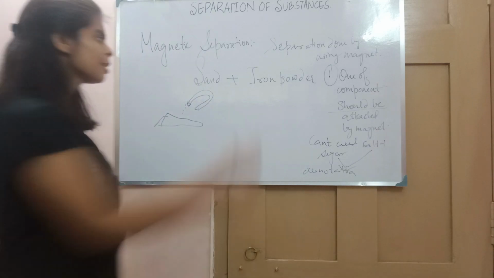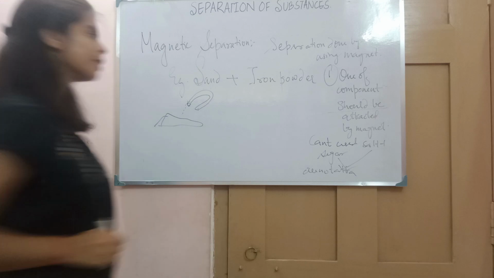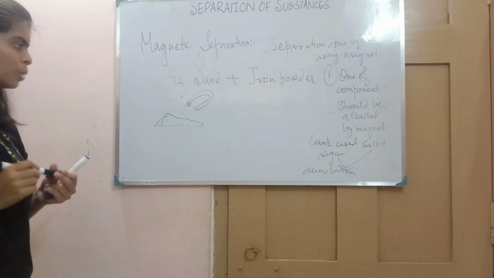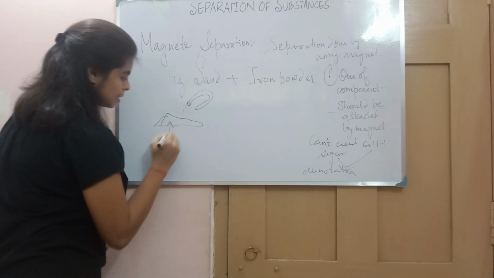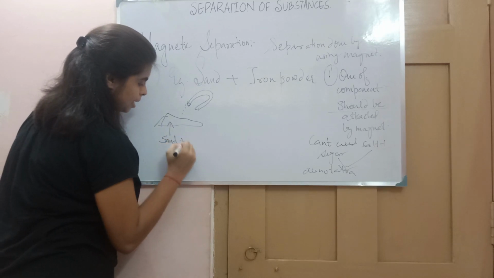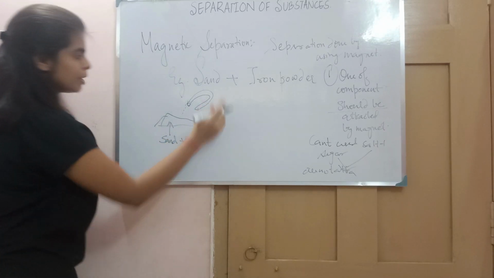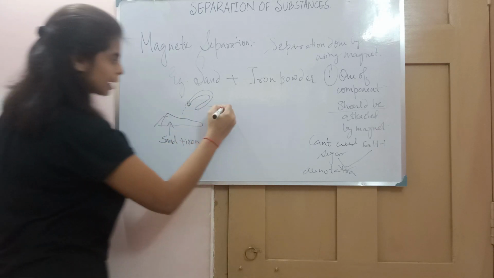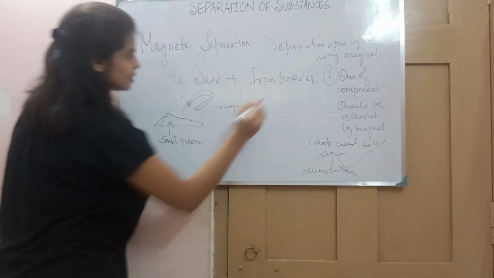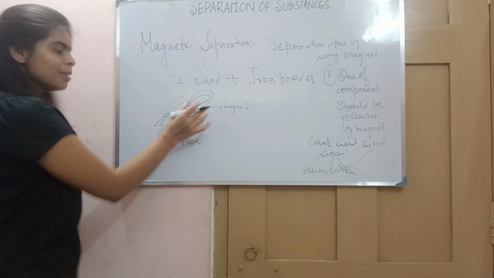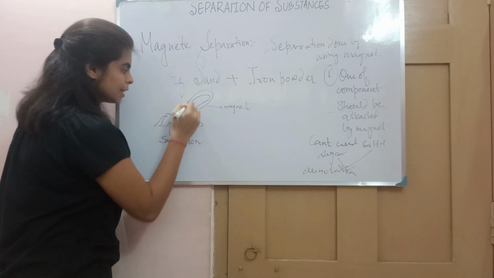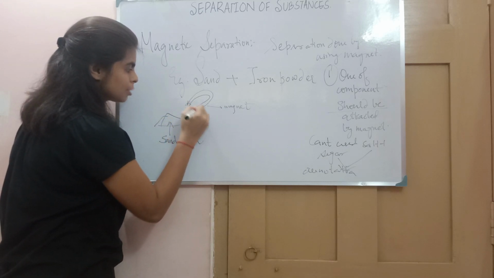Let's take an example of sand plus iron. Suppose this is sand plus iron, and I will bring a magnet over here. This is the magnet. Whenever I bring it close to this mixture, you will see that the iron is getting attracted towards it.